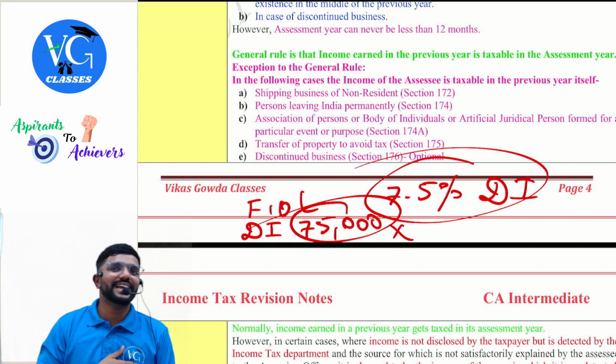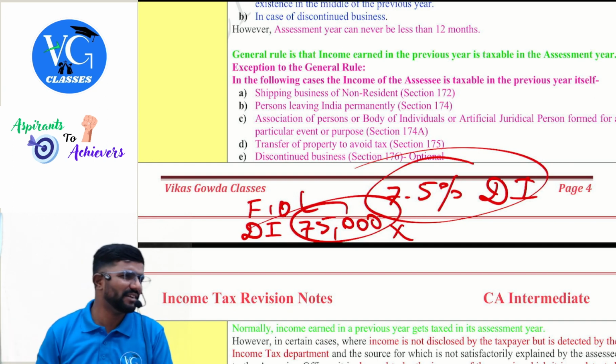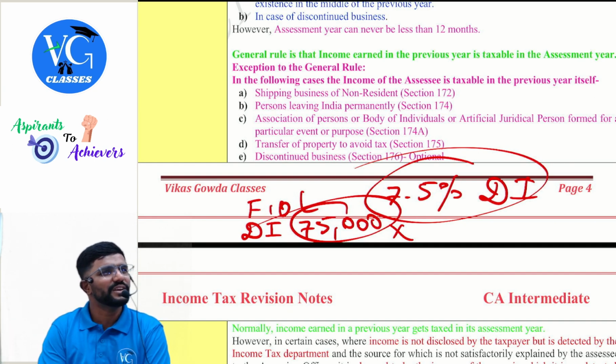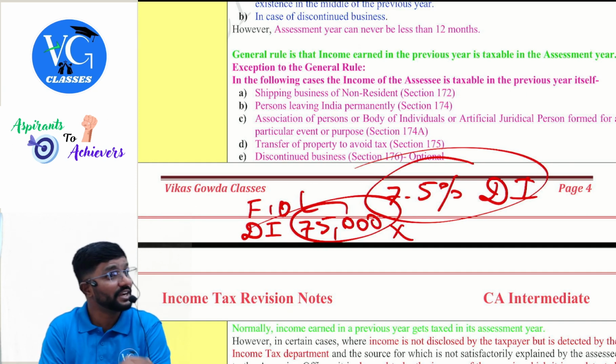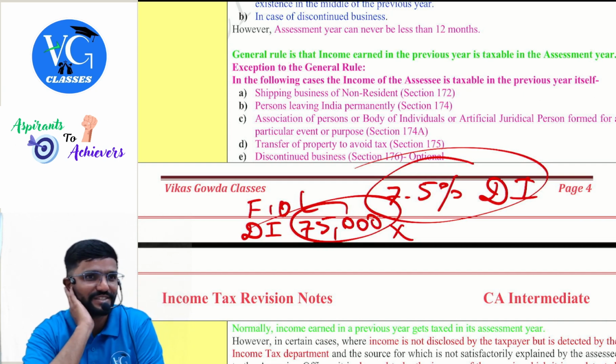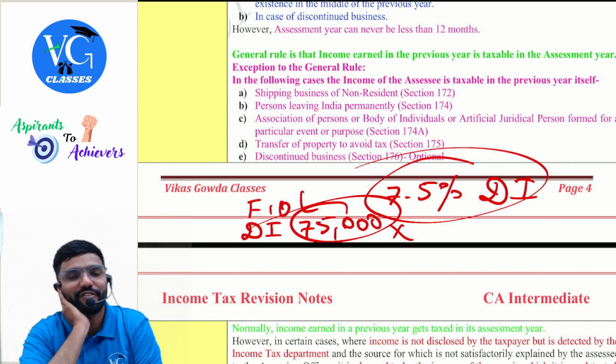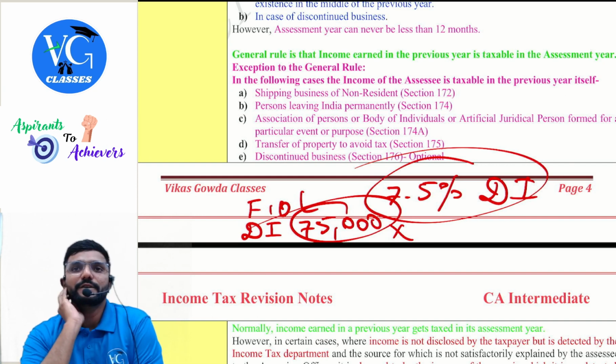This is only if they have an intention to avoid tax. Now, guys, assume I had a property, I sold it. I also have a lot of salary income, other incomes, and all. So in that case, will government wait till assessment year? Yes, they will wait till assessment year because I don't have any intention to avoid tax. And even if I have other backups, government can anyway collect the taxes in one way or the other. Okay. Next, discontinued business.